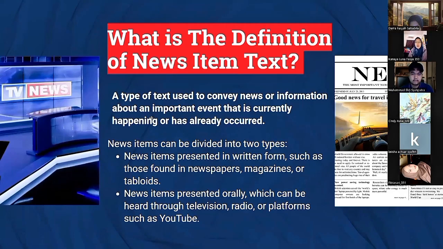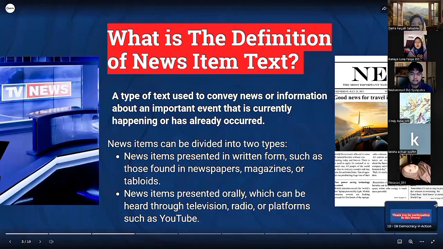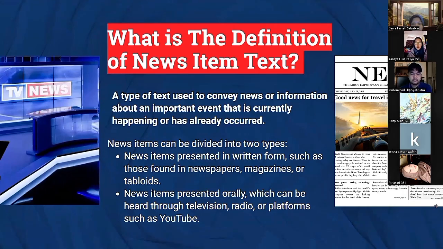Okay, next slide. Now let's begin. First, what is the definition of news item? News item text is a type of text used to convey news or information about an important event that is currently happening or has already occurred. News items can be divided into two types. News items presented in written form, such as those found in newspapers, magazines, or tablets.